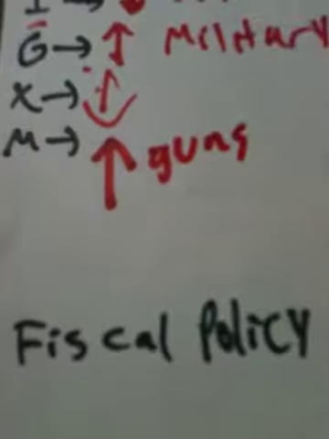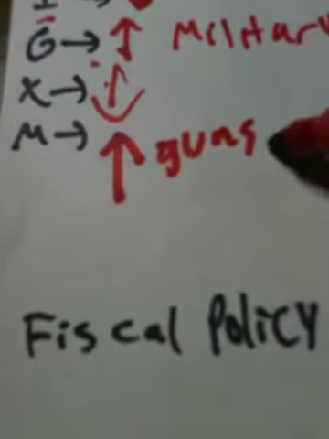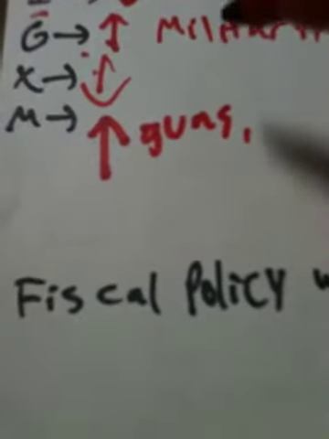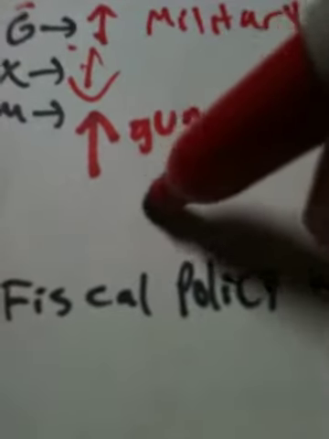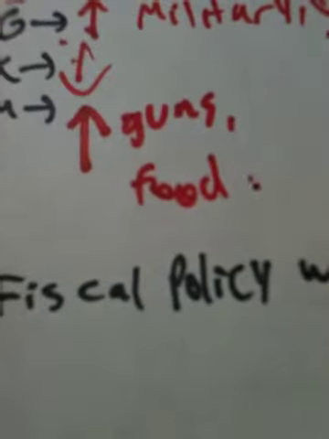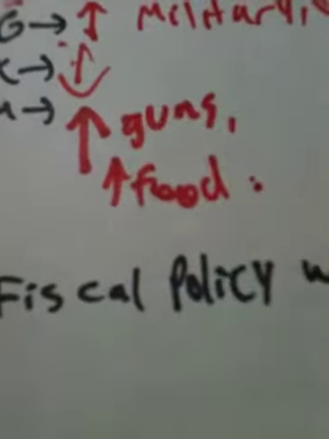At the same time, their imports might increase because I don't think that they make the guns. They're going to have to import that from somewhere else. So I'll write guns over here, and they're going to import stuff like, I'm not sure. It's like if we are at home and we don't want to make food, we buy food from somewhere instead of making it. So let's say people in Syria need food. Instead of making it themselves, increasing that supply themselves, they're going to buy it. So they're going to import food.